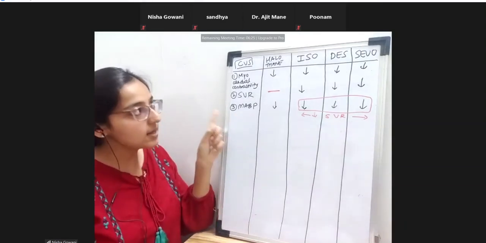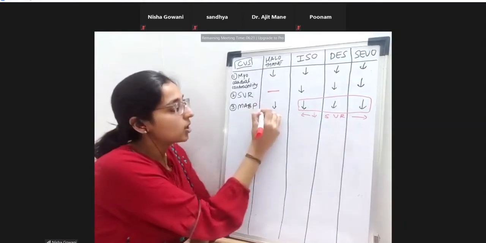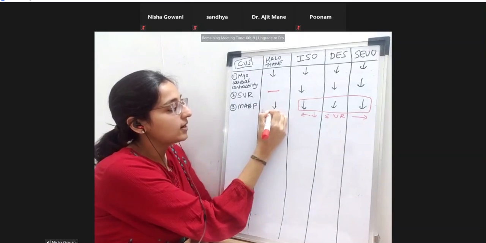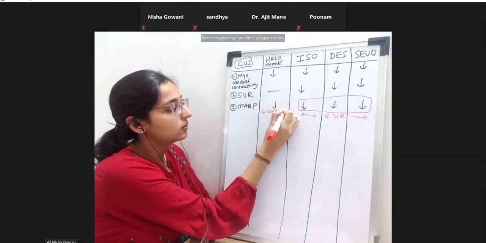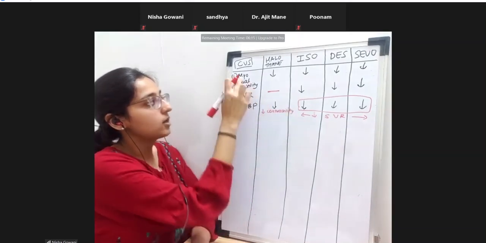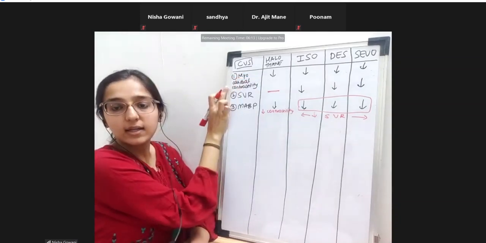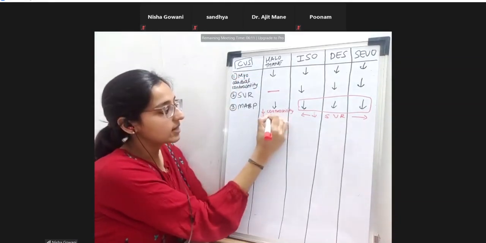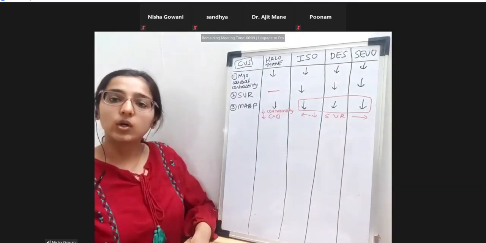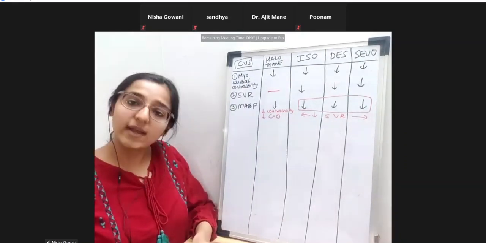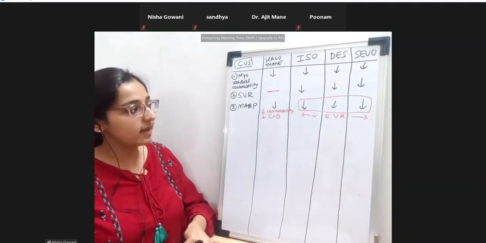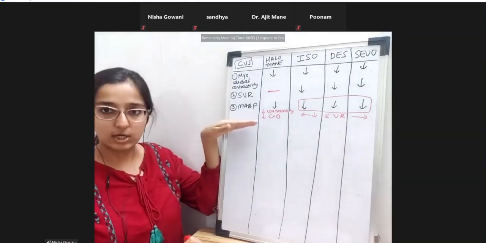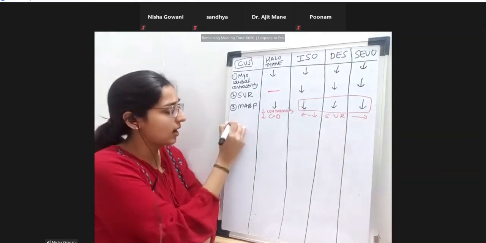Okay. The BP is falling in halothane. Why? Because of decrease in the contractility of the heart, as I told you. So that is one important cause, decrease in the myocardial contractility. Okay. And now we'll see next, there's a decrease in the cardiac output. So this is the reason why the BP falls in halothane. BP falls everywhere, but you should know the reason for each.